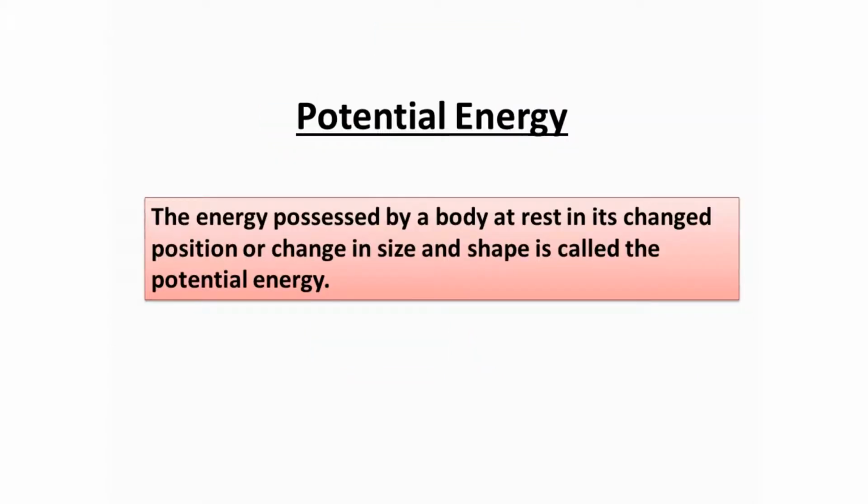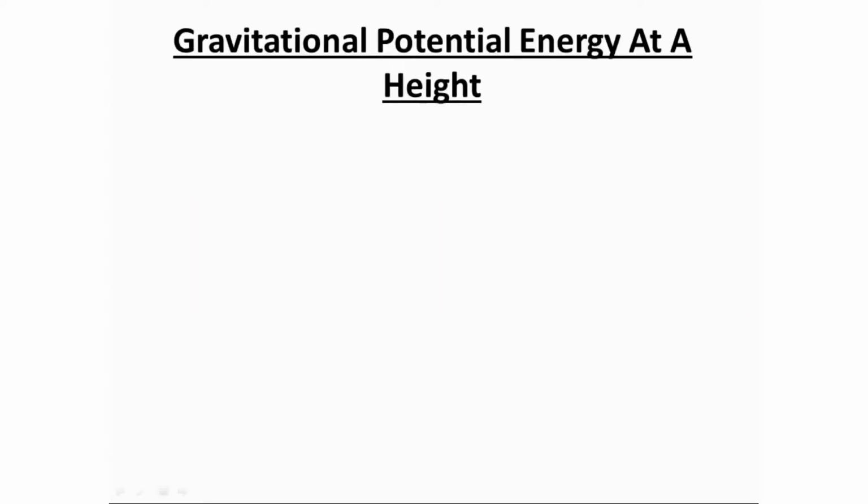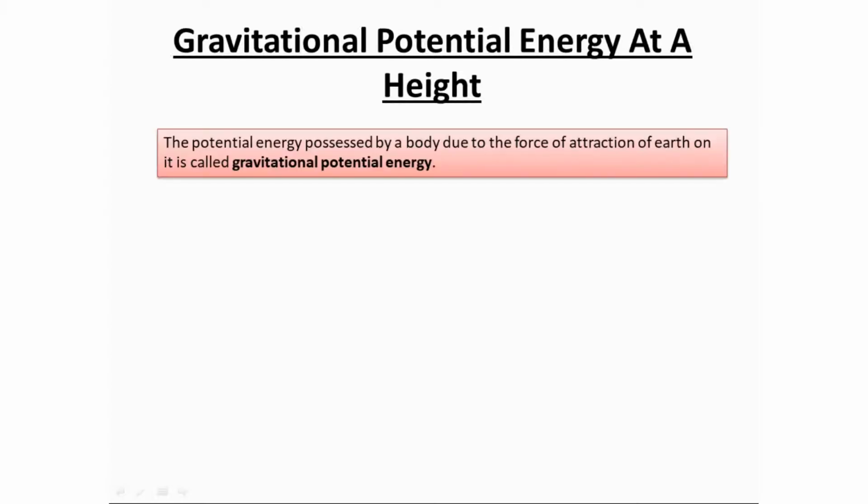Potential energy. The energy possessed by a body at rest due to its changed position or change in size and shape is called potential energy. Gravitational potential energy. The potential energy possessed by a body due to the force of attraction of earth on it is called gravitational potential energy. The force of attraction of earth on a body which is at infinity is 0. Therefore, the gravitational potential energy of a body at infinity is 0.